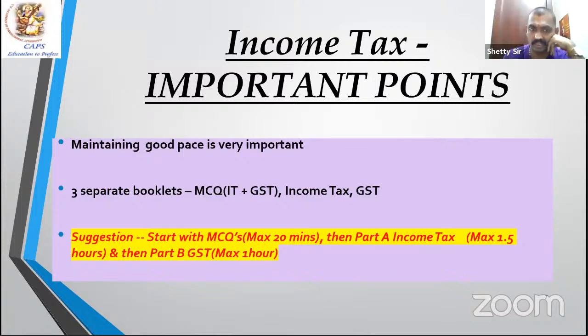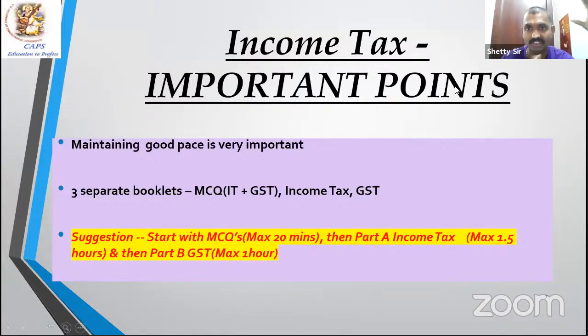Standard, and 3 separate booklets will be given. One is MCQ, that is income tax and GST together. Income tax separately, GST separately, you have to write separately. So 3 things: one is MCQ of both the subjects, income tax separately, GST separately. Suggestion, as I said, start with the MCQs. Maximum 20 minutes you can spend for 30 marks. Then part income tax for around 1.5 hours. Then maximum 1 hour for GST.